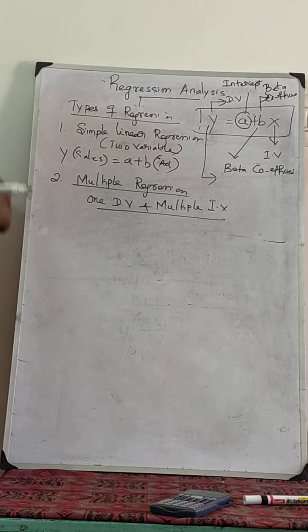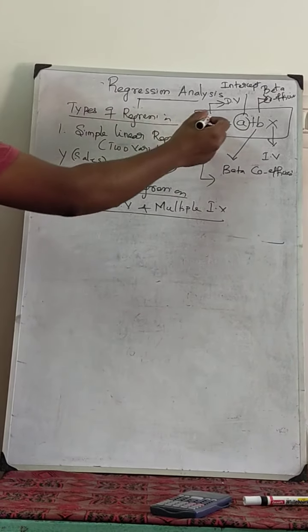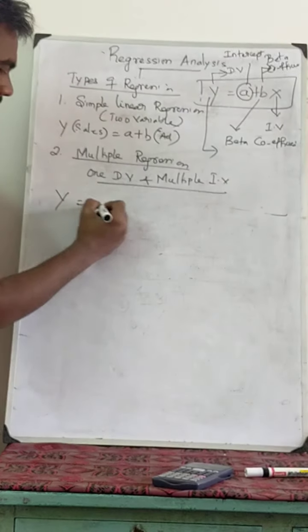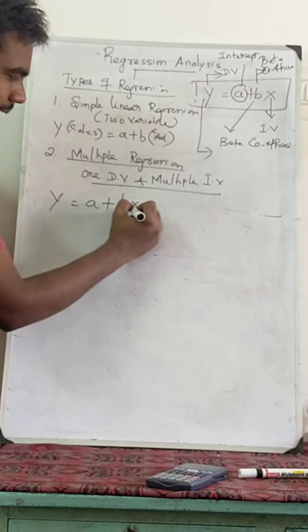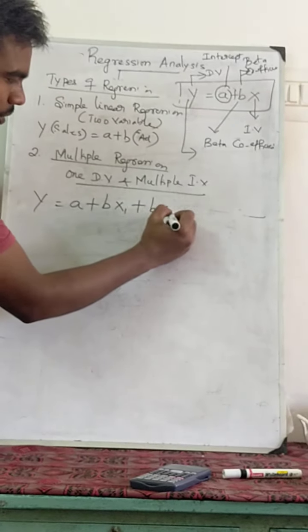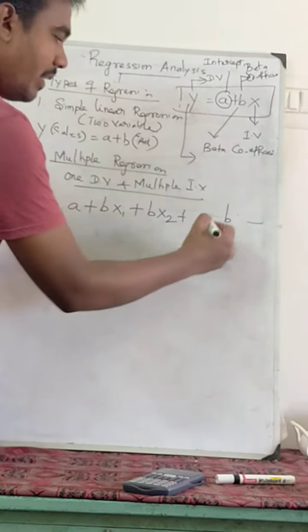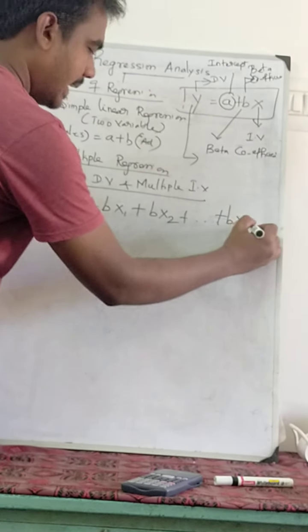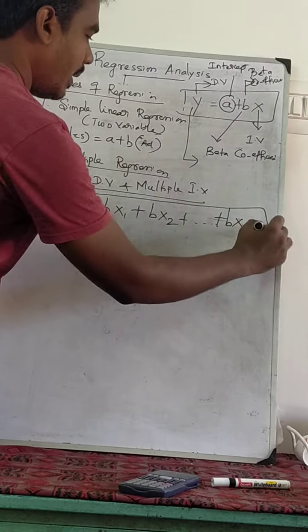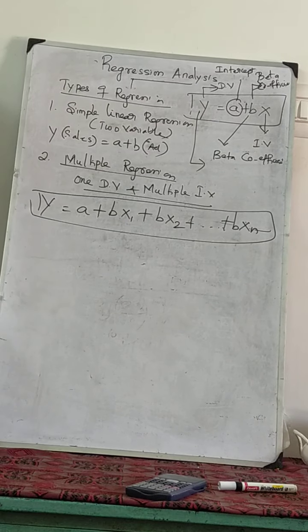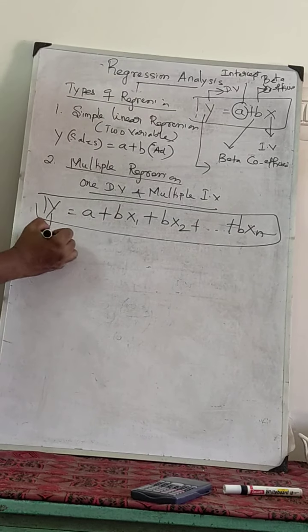For multiple regression, the equation is y equals a plus b1x1 plus b2x2 plus, up to bnxn. This is the multiple regression equation. It's very simple. y is again the dependent variable.